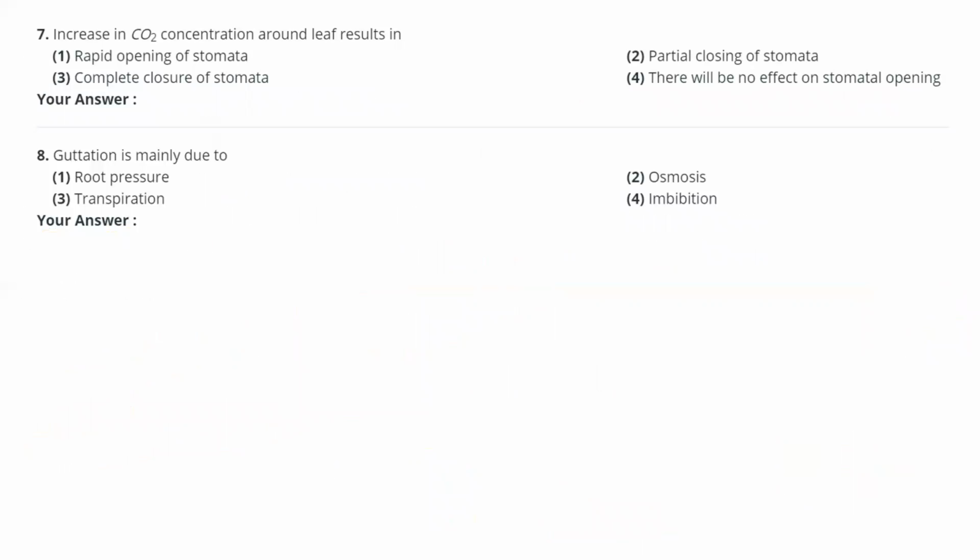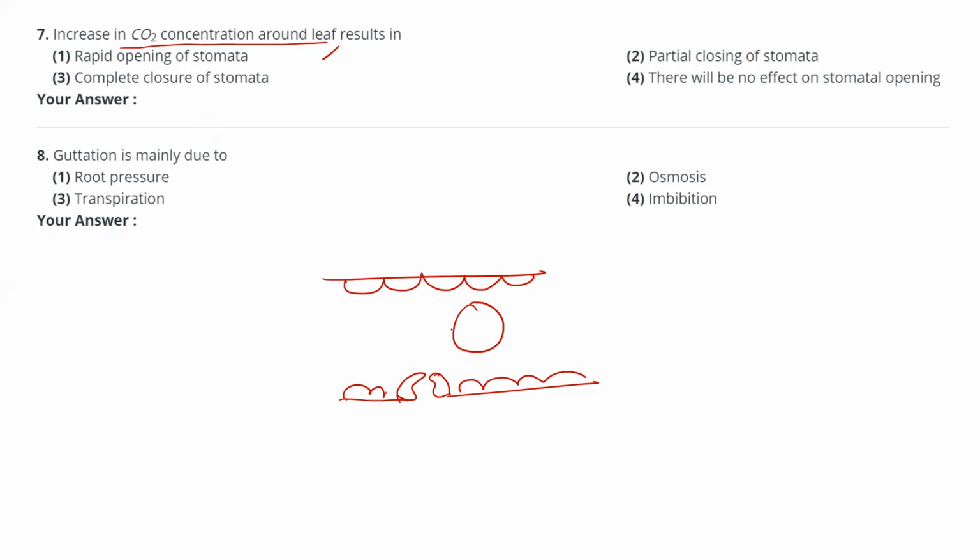Next, the question: increase in CO2 concentration around the leaf results in what? Suppose you consider this as a leaf. Here this is the stomata. Here these are the upper epidermal cells, these are the lower epidermal cells. Here there will be some xylem, vascular bundles, something like this. If the CO2 concentration is very high, then what will happen? The question is that only.